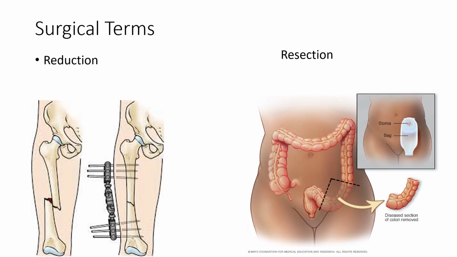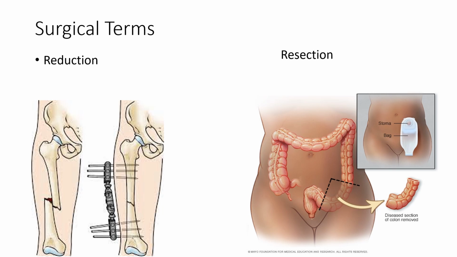All right, let's cover some surgical terms. Reduction. This is a term you might have learned in math class. If you watch cooking channels and cooking shows, which I've been forced to watch many times, you'll see reduction in the context of reducing a sauce. Right? In the medical world, reduction means the realignment of a broken bone back to its original position. So we'll dive more into this when we reach chapters 8 and 9, the musculoskeletal systems. I just want you to understand what reduction means here.